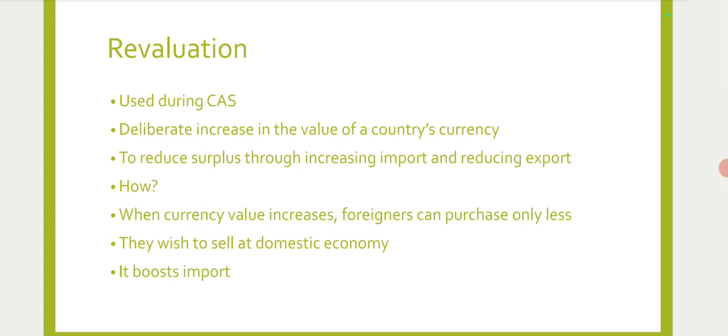Briefly, when a country is having trade surplus or current account surplus, the country can follow the policy of revaluation. That is to reduce the export and increase the import. Then when a country is having some trade deficit or current account deficit, then the country can follow devaluation. Then it helps the nation to increase the export and reduce the import. So this is the policy for balance of payment adjustment.